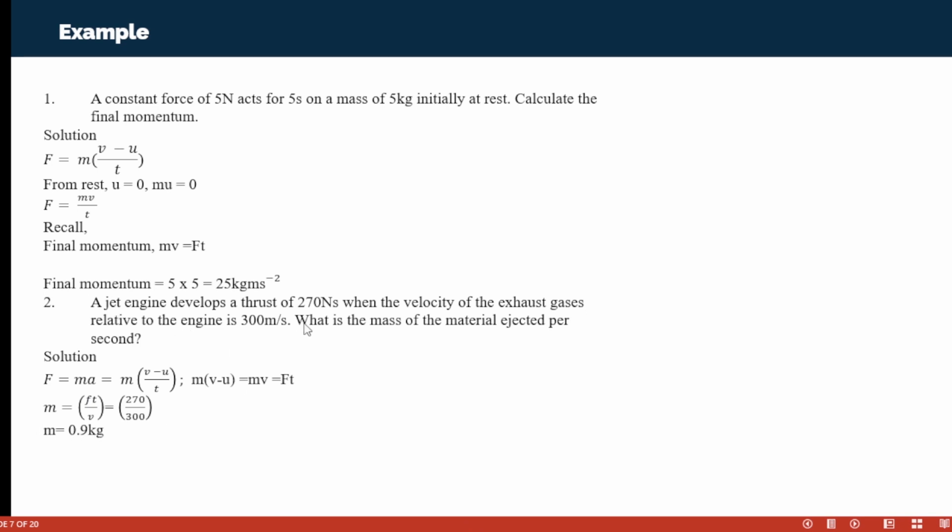So a jet engine develops a thrust of 270 Newton seconds, and that is the impulse, force times time, when the velocity of the exhaust gases relative to the engine is 300 meters per second. With this relationship, we were able to get the mass.